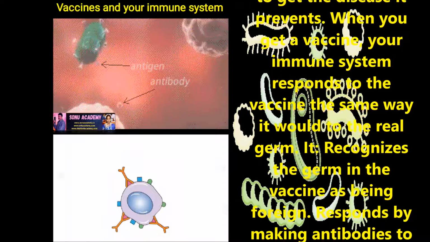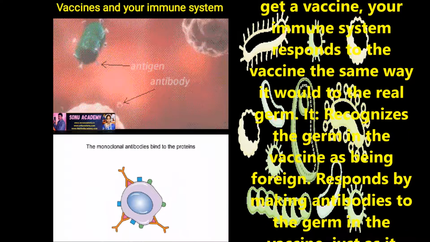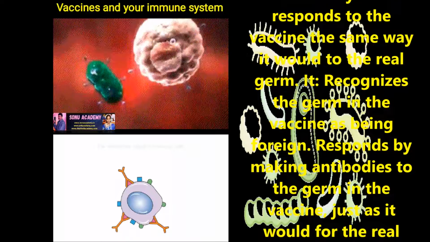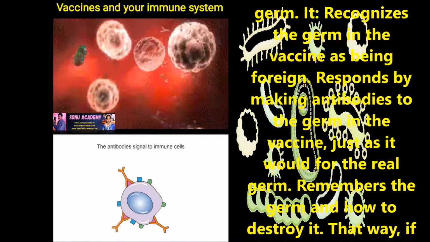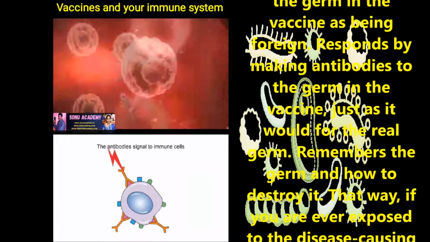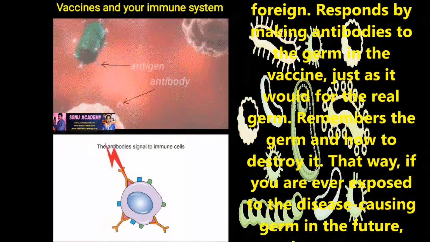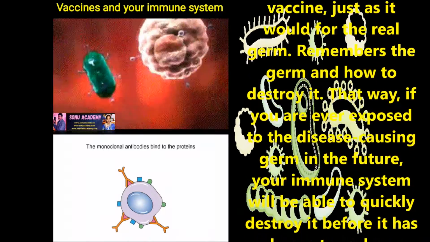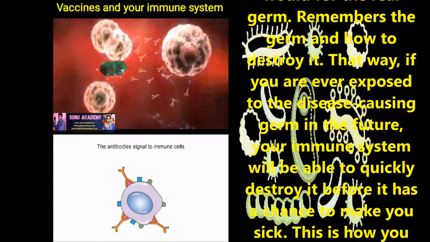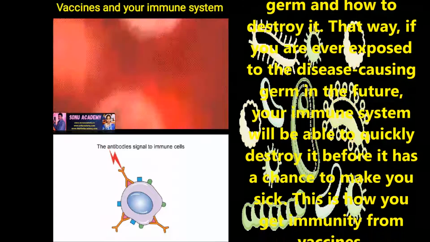When you get a vaccine, your immune system responds to the vaccine the same way it would to the real germ. It recognizes the germs in the vaccine as being foreign and responds by making antibodies to the germs in the vaccine, just as it would for the real germ. It remembers the germs and how to destroy them.